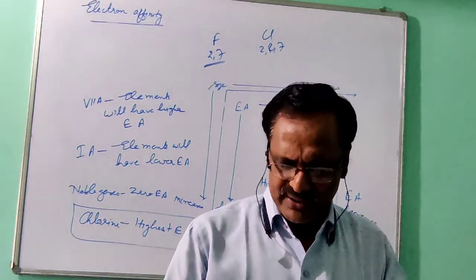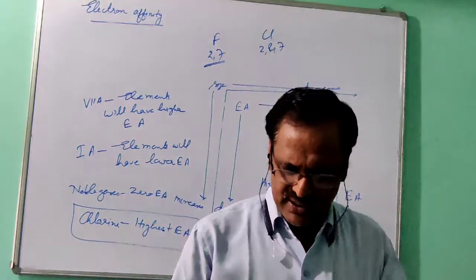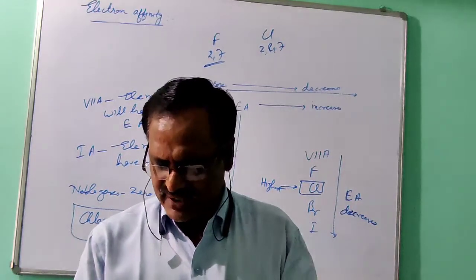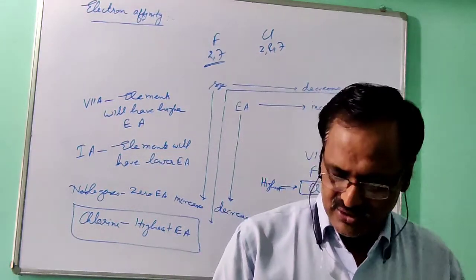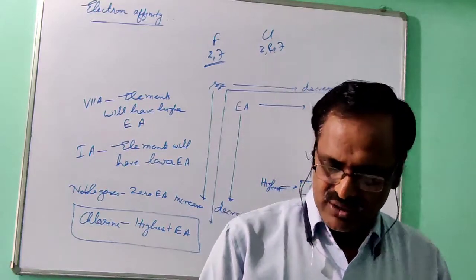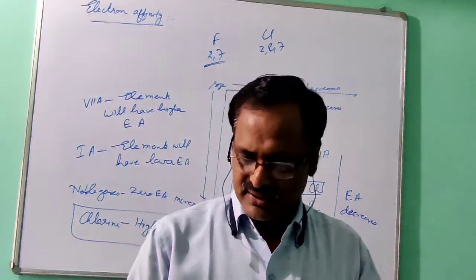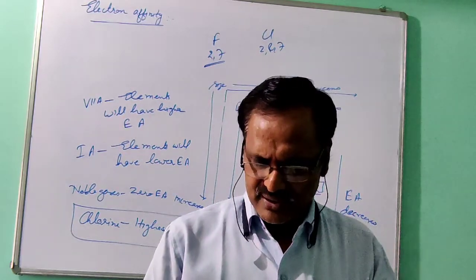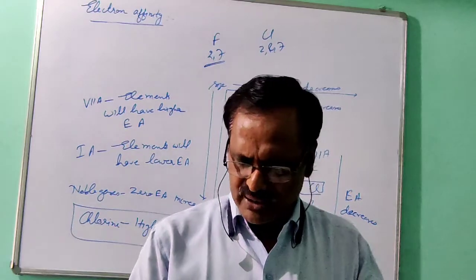Then electron affinity is highest for halogens and least for alkali metals. If it is asked why, halogens have the highest because they have smaller atomic size and high nuclear charge, and it is lower for alkali metals because they have bigger size and less nuclear charge. The greater the value of EA, the more electronegative and more oxidizing.